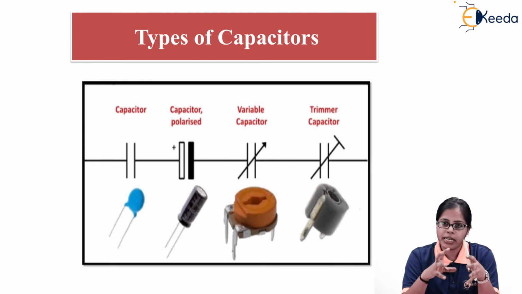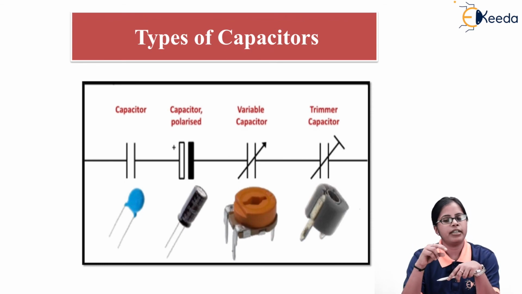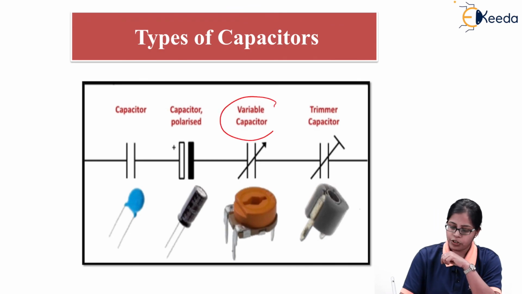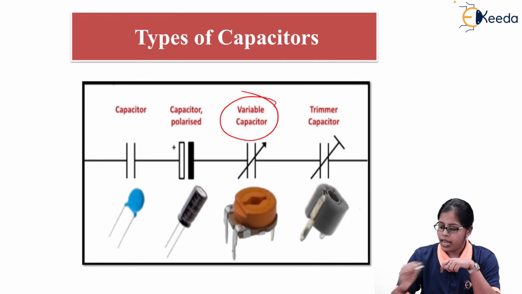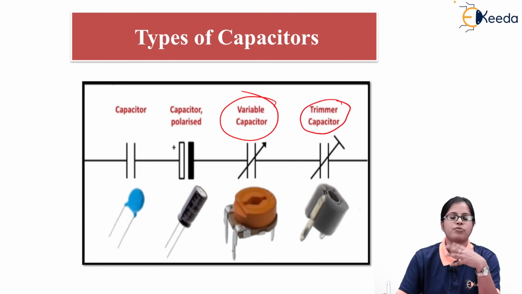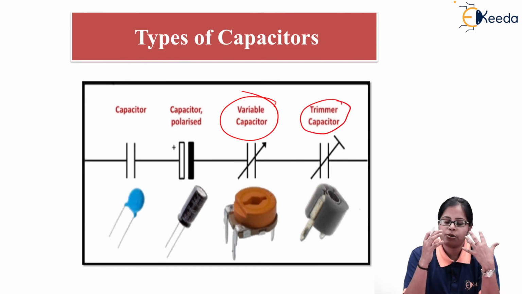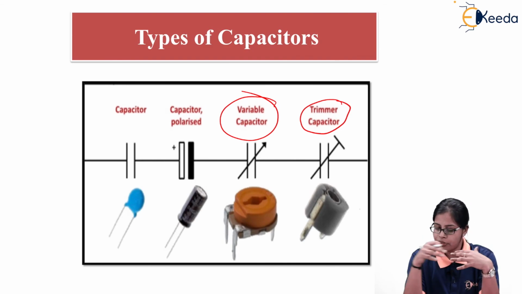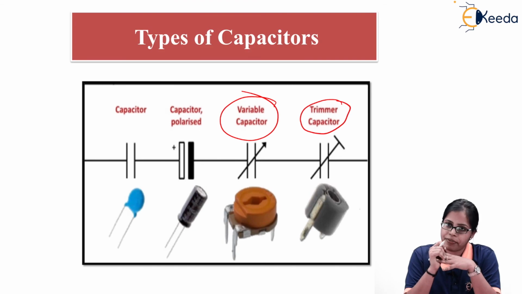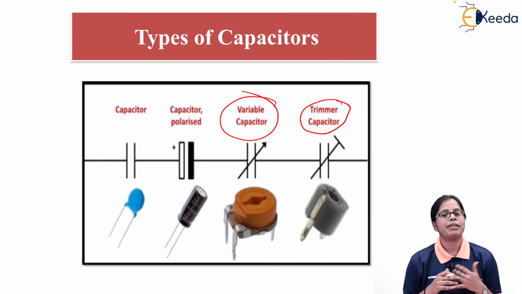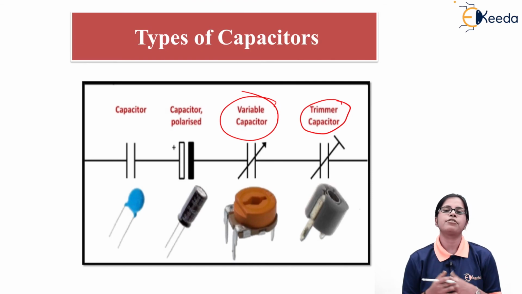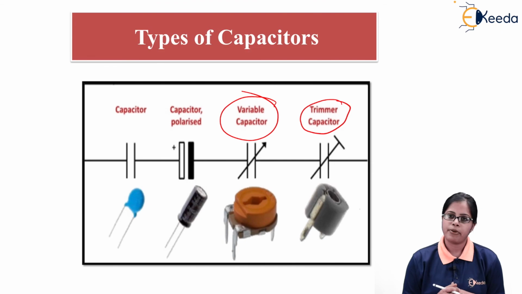That is, if I connect a variable capacitor to an electronic device, and if I want to keep continuously changing the capacitance of that capacitor, in that case we are going to make use of the variable capacitor. And we have one more type of capacitor which is used for trimming, that is trimming of certain frequencies and so on. In that case we talk about trimmer capacitors. So these are the types of capacitors which we have considered. When we talk about the basic components which we make use of in our day-to-day life and in all electronic devices, the one we talk about is capacitors.